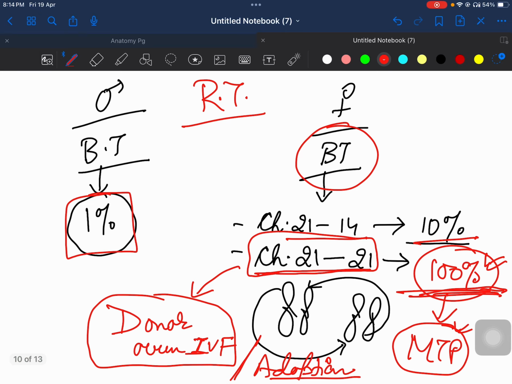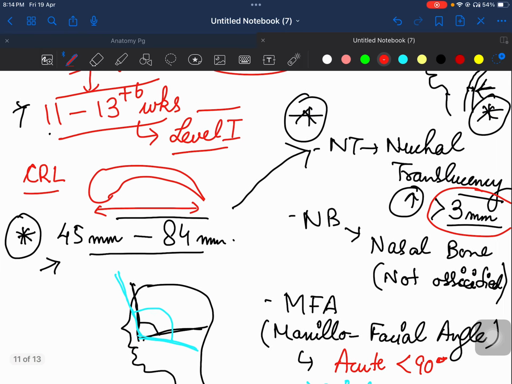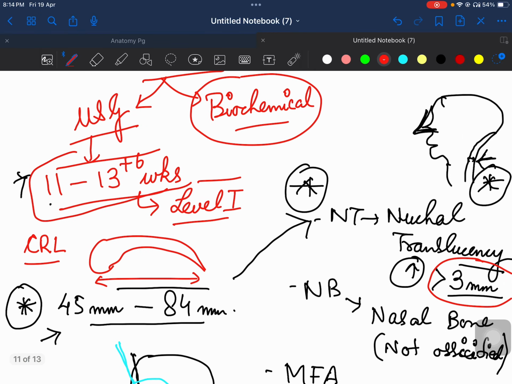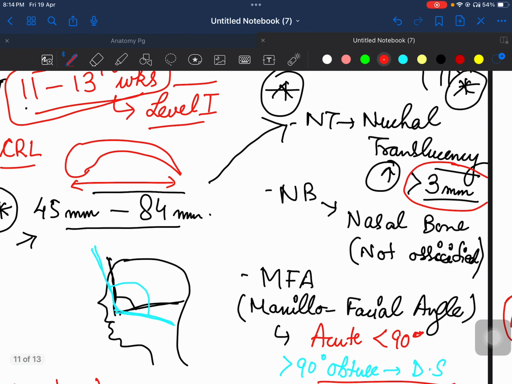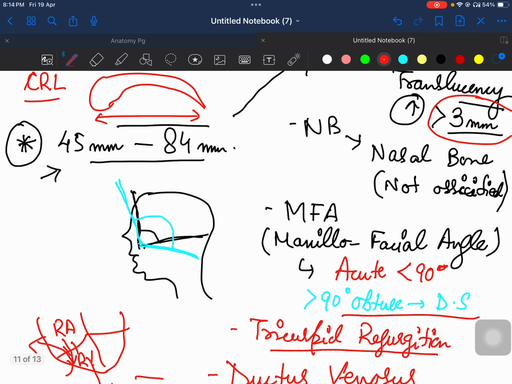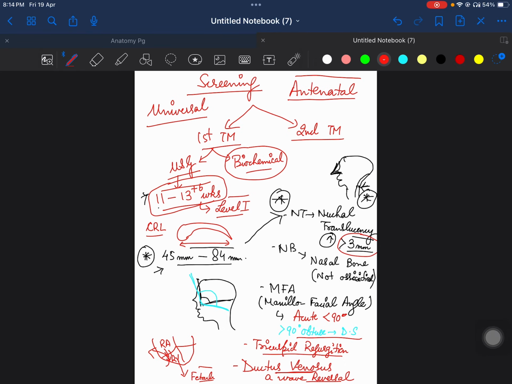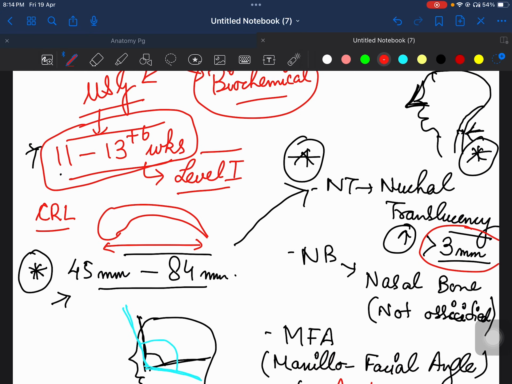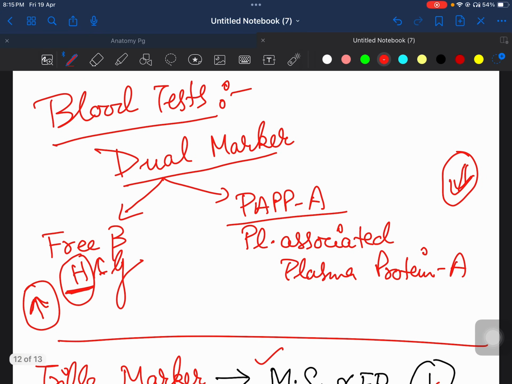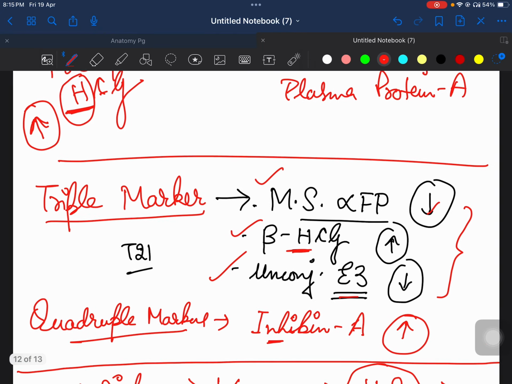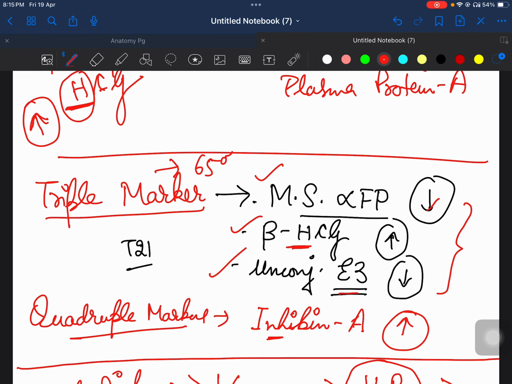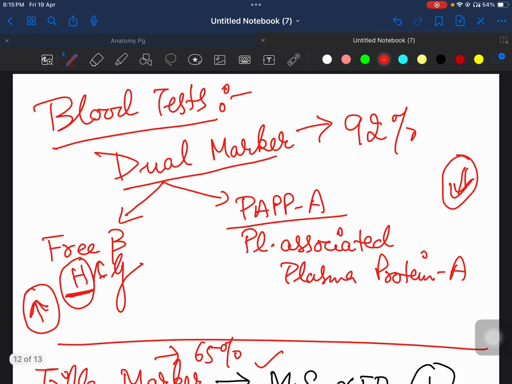When do you have to get it done? 11 to 13 plus 6 weeks. Very, very important. Everybody should know this, you must not miss this time. You have to get the level 1 ultrasound done, whereby you check for all these 5 features. At the same time, you get your dual marker done. Dual screening has the highest sensitivity of around 92%. Triple marker has the lowest sensitivity of 65%, and quadruple marker has 75% sensitivity. So it is better to get the dual marker done.